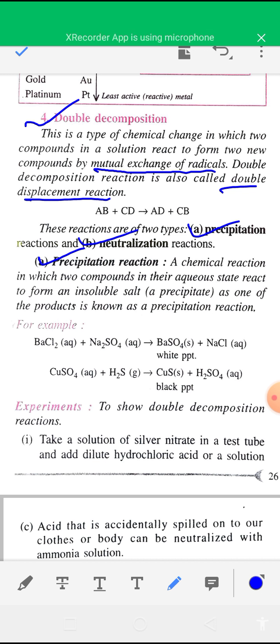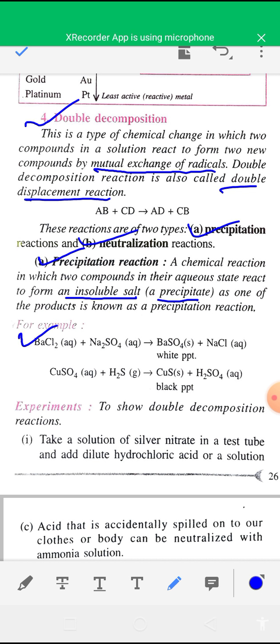Okay, so a precipitation reaction is a chemical reaction in which two compounds in their aqueous state react to form an insoluble salt which is precipitated as one of the products.